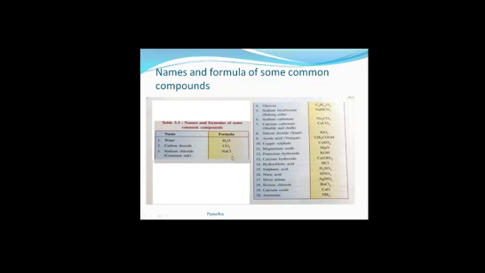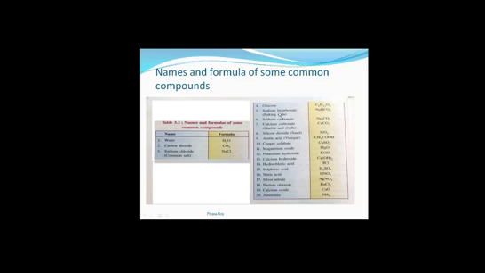Sodium chloride, NaCl. Next, glucose, C6H12O6. This is the formula for glucose, it's a sugar. Carbon, hydrogen and oxygen, these three are the constituent elements.